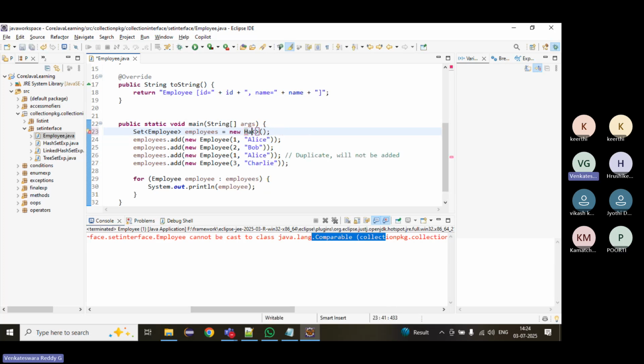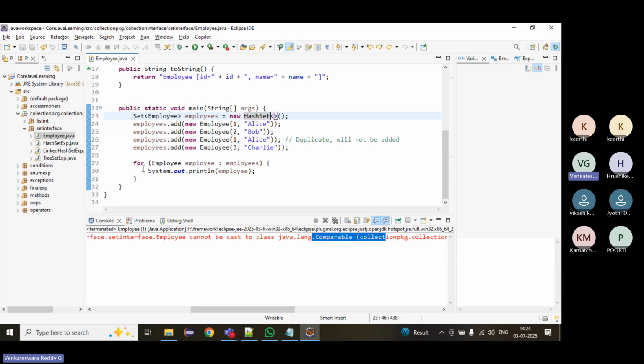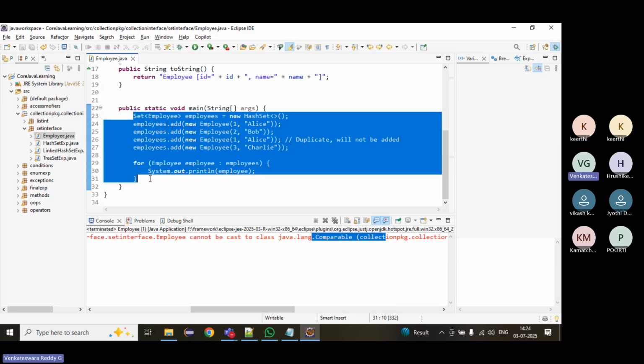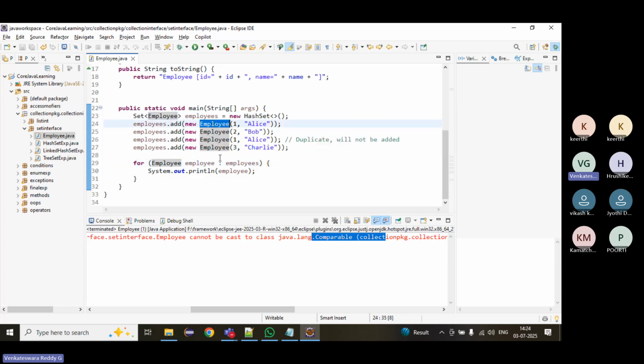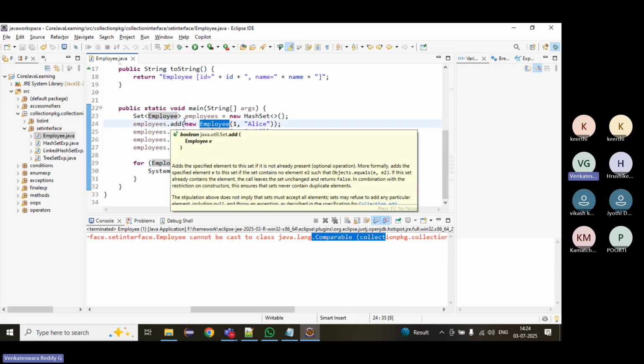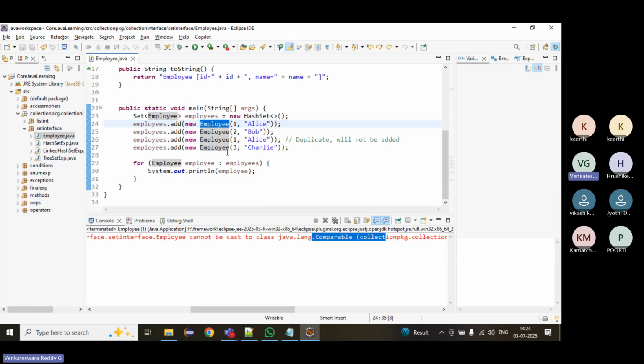We can go with HashSet. Now the concept is it is not sorting. This is an interview question they will ask. How to sort it, we will see later. Fine, it will not sort if we add user defined objects. It will only sort all the primitive types, basically all the wrapper classes, and String.